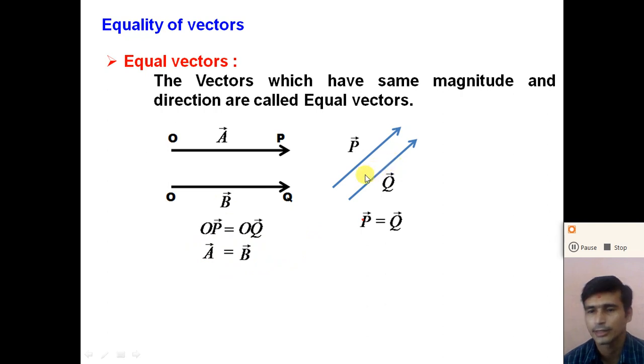But here in another direction, the other vectors, vector P and vector Q, both having the same length, are in the same direction, so these two vectors are also considered equal vectors. We can say that both the vectors are equal vectors. So dear student, vectors having the same magnitude and same direction are called equal vectors.